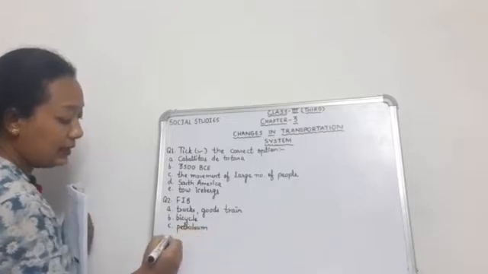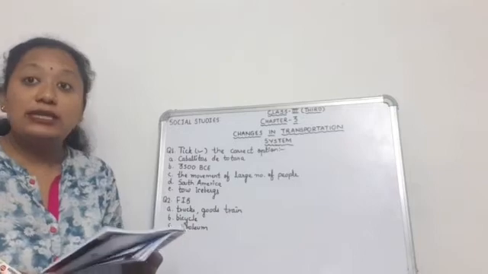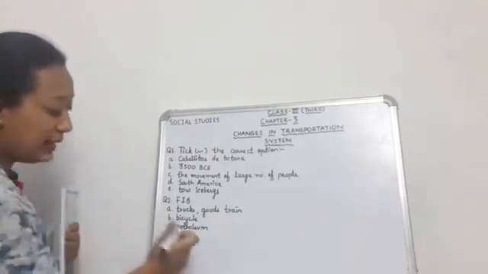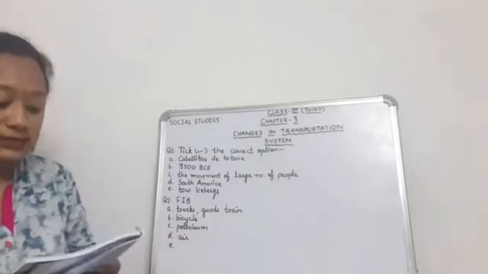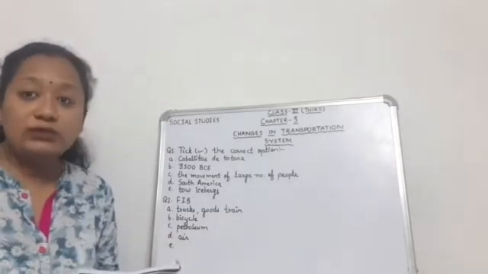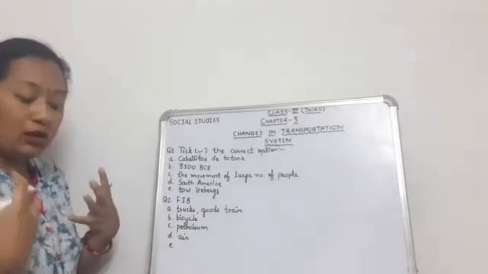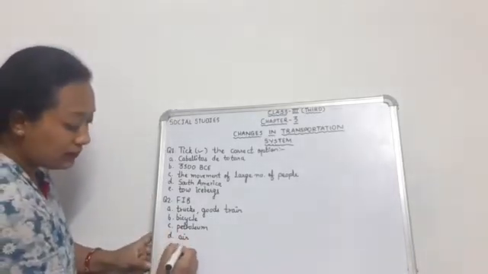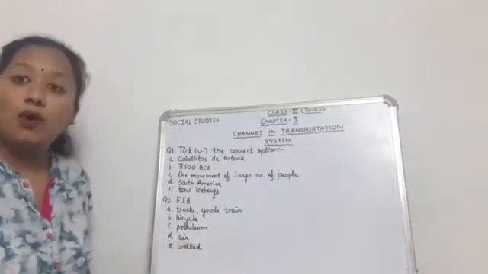Then number D, to go across big deserts, it is best to use which transport? Yes, air transport. Number E, long ago people walked to gather food. How did people gather food? They walked, because there was no means of transport long ago.